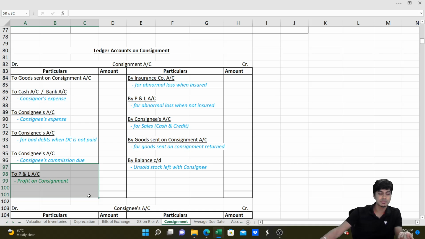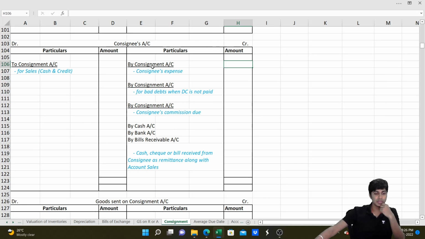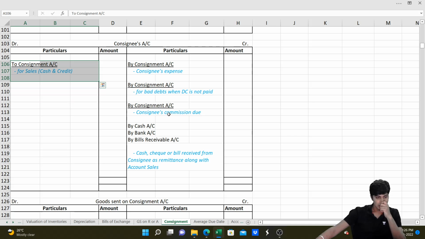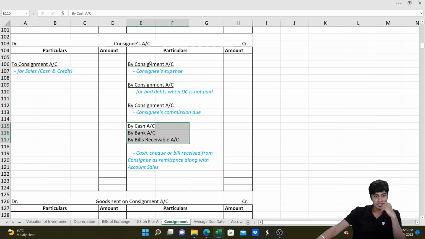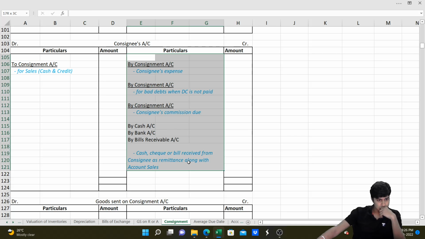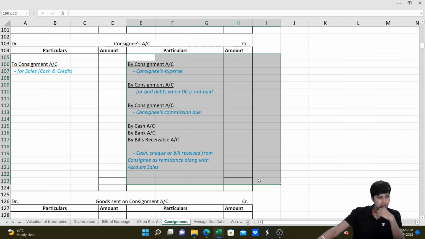Consignee account with regard to the expense that we need to pay him, with regard to the bad debts money. If educator commission is not paid, and consignment account for commission due, and whatever money that he is supposed to pay us is for the sale, and we'll pay him the balance money, whatever money he pays us by way of cash, bank or bill, we'll write that, and if there is any balance, that will be the balance carried. This is the money that we need to pay him. This is the money that he needs to pay us. Got it? Fantastic. That's it.